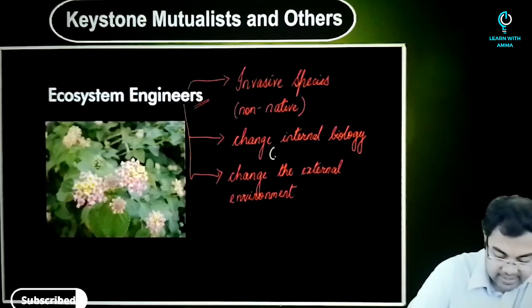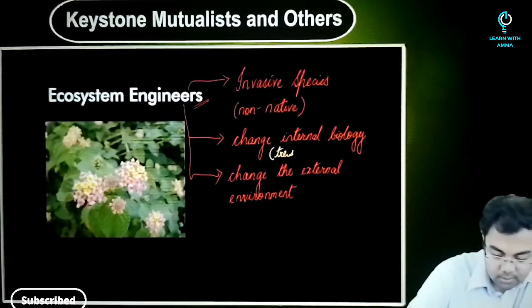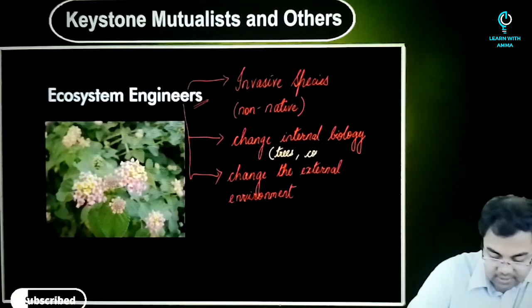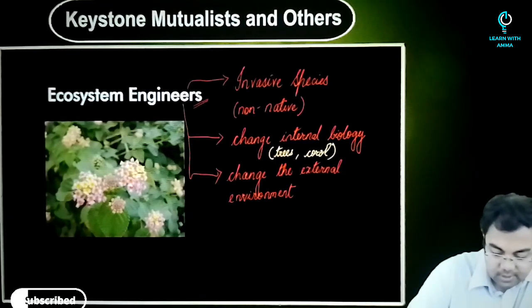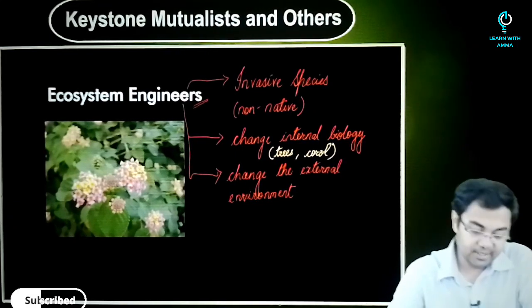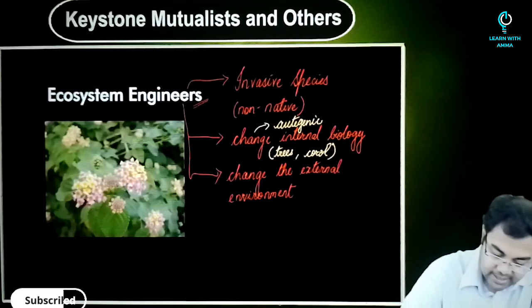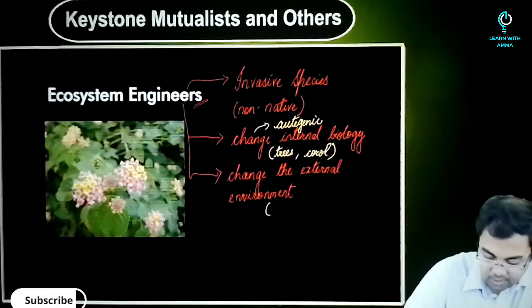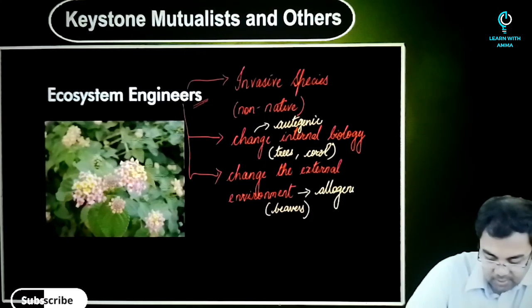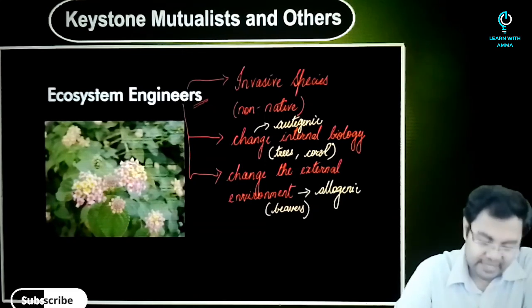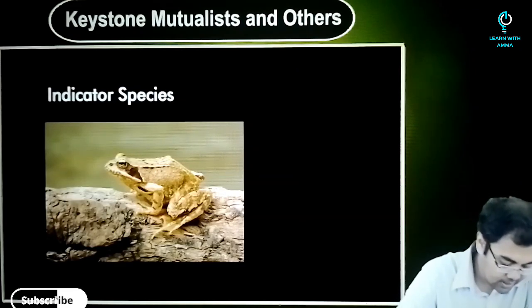For example, you can take trees or corals. These are examples of changing the internal biology, and in this case they are also called autogenic ecosystem engineers. And in the case when you talk about the external environment, you can take beavers as an example. They are called allogenic ecosystem engineers. So these are a few of them.